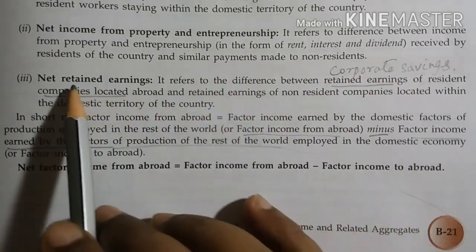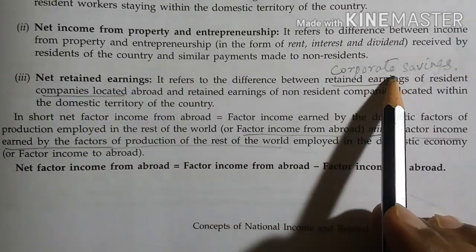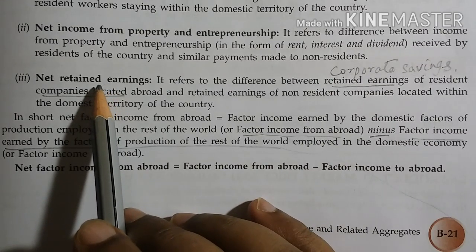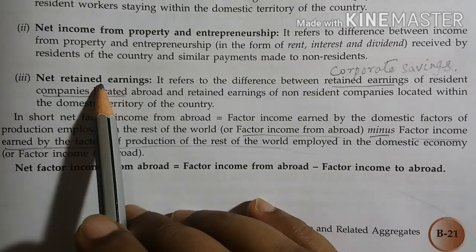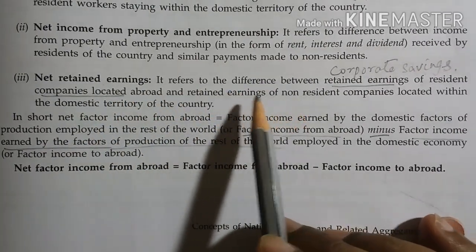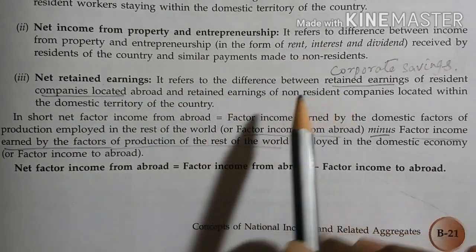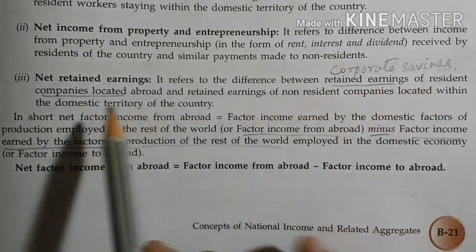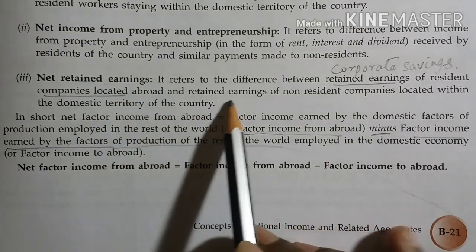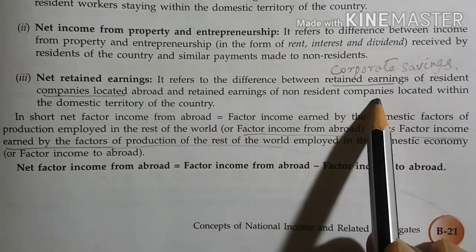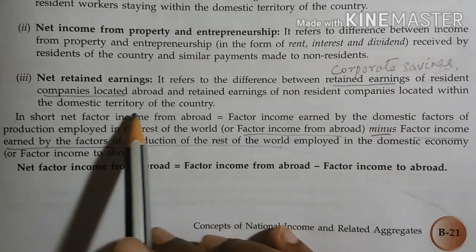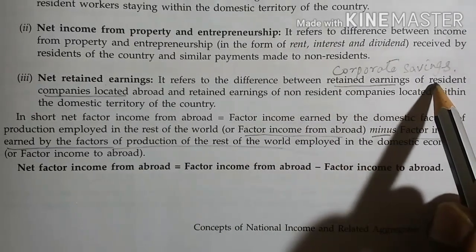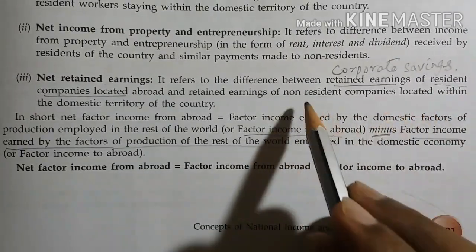Actually, net retained earnings is a part of corporate savings which remains with the company after payment of income tax and dividend. So net retained earnings are the difference between retained earnings of resident companies located abroad and retained earnings of non-resident companies located within the domestic territory of the country. So the resident and non-resident concept can apply not only to individuals, but also to institutions or companies.